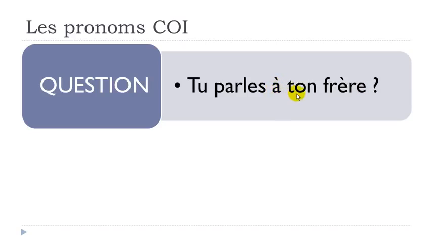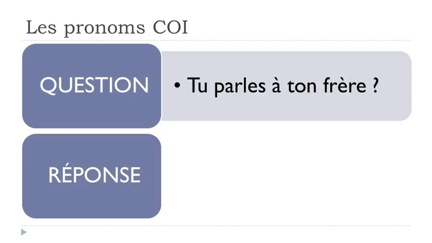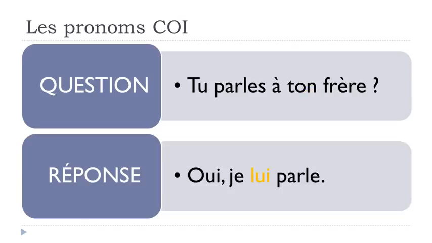We know that it's masculine because it's brother, and we've got the information here because it's ton. So we've got all the elements to reply using the pronoun. Oui, je lui parle.